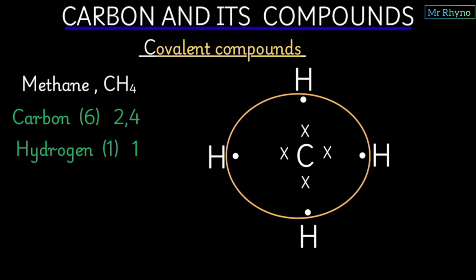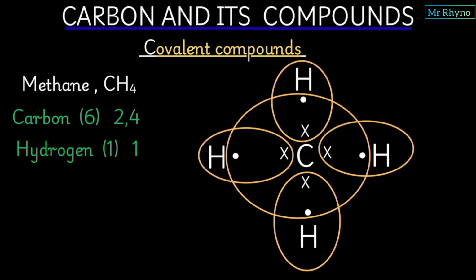And you notice that our carbon has 8 electrons. But in return, it will also have to give each of the hydrogens 1 electron. And you notice that all our hydrogens too are stable because they have 2 electrons. And our carbon has 8 electrons. And all of them are actually stable. We can also draw a dot diagram for the same by having carbon and a single bond to each of the hydrogens because we just have 1 pair.